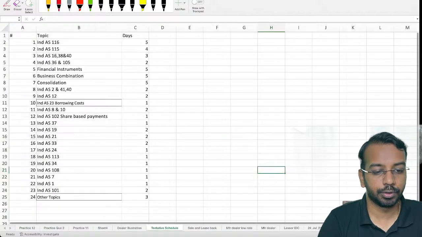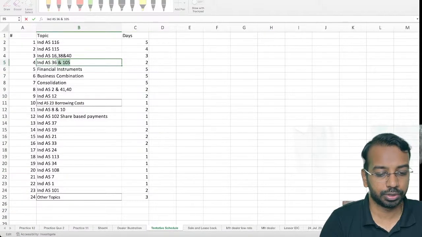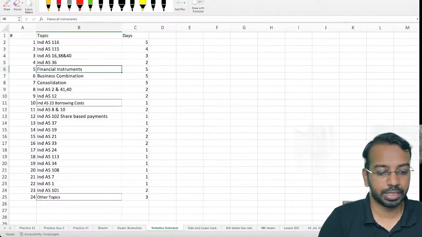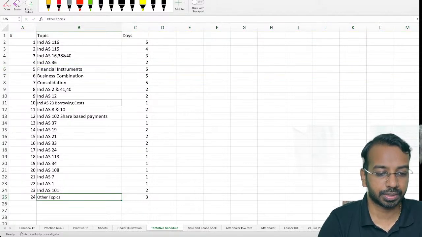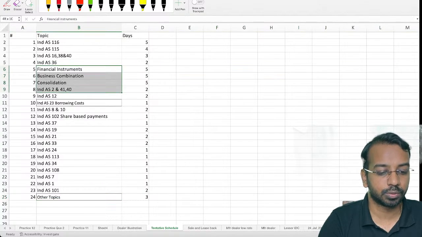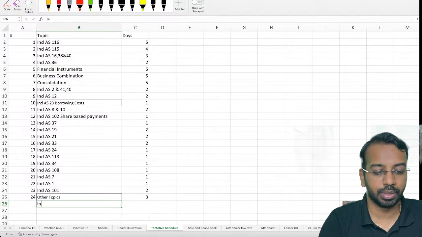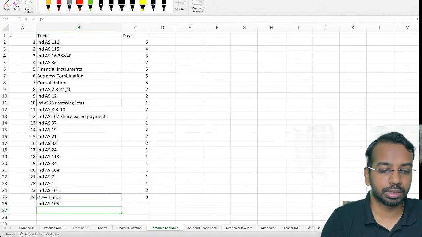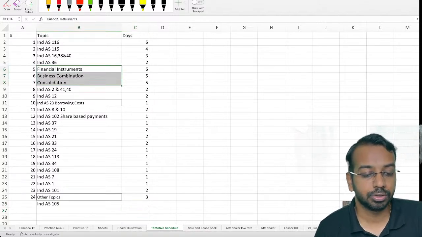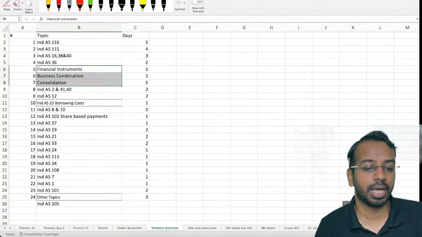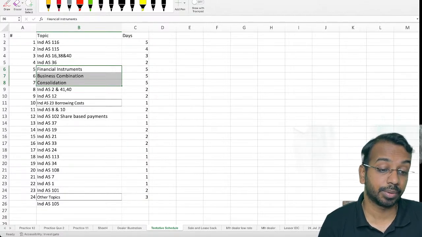So we took more time in Ind AS 36 as estimated. So I'll put it down below here. Ind AS 105 will cover it subsequently because I want to focus on these very important topics that we are doing. So we'll do Ind AS 105 subsequently whenever time permits. We'll be able to complete that. Next focus of the next week and the week after that will be your financial instruments, business combination and consolidation. Very, very important, heavy and very important from exam point of view.